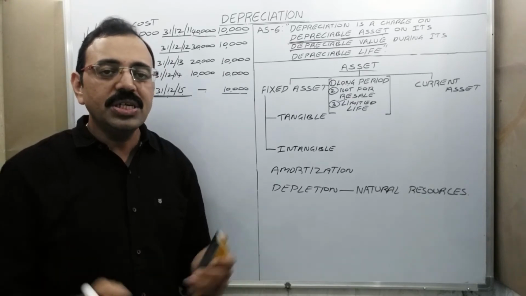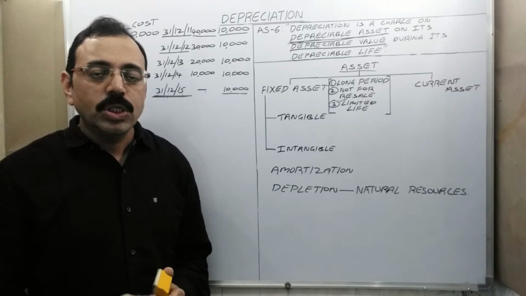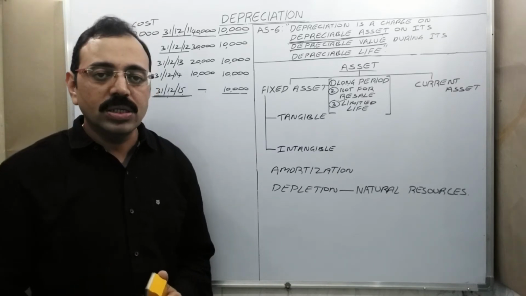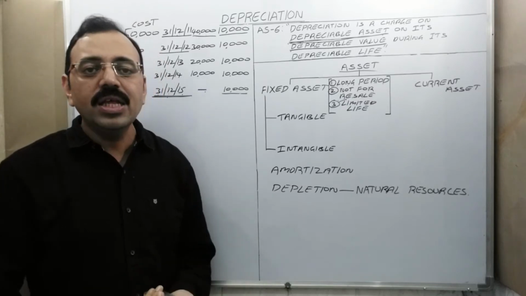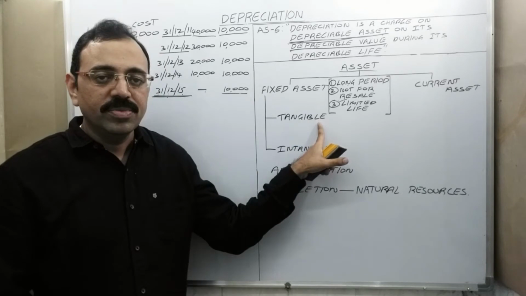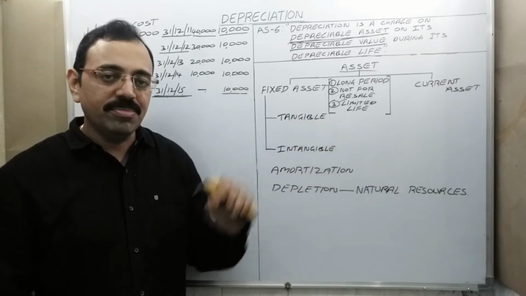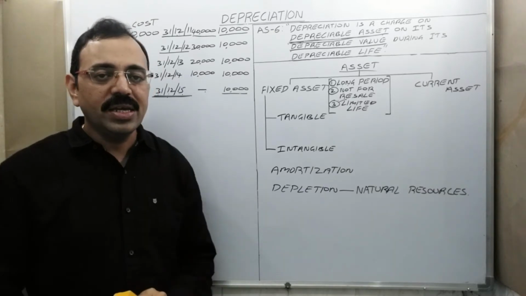For example, machinery, building, land, tools, computers, vehicles. We can touch them, we can see them. So they are known as tangible fixed assets. We should provide depreciation on them. And remember, land is an exceptional case.